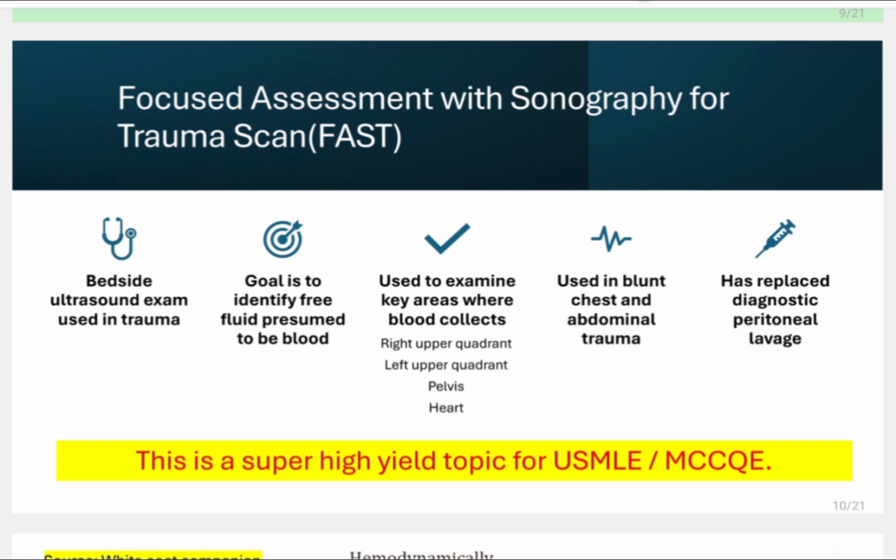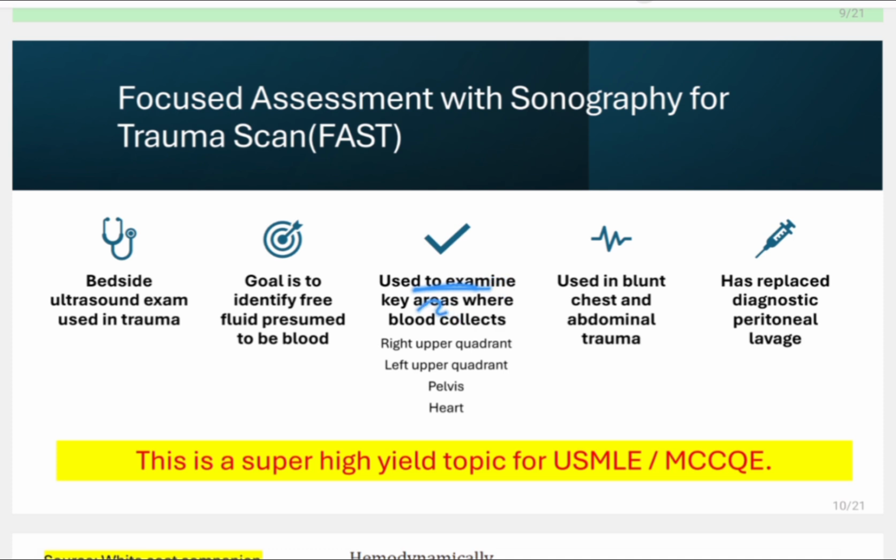So FAST is a bedside ultrasonographic examination used in abdominal traumas. What is the goal of FAST? The goal is to identify the free fluid presumed to be blood. So if they ask what is the goal of the FAST, it is to identify the free fluid. You will not say that it is to identify the blood. It will just identify that there is some fluid, and we know that the most common fluid is blood. But the goal is to identify the free fluid in the abdomen.